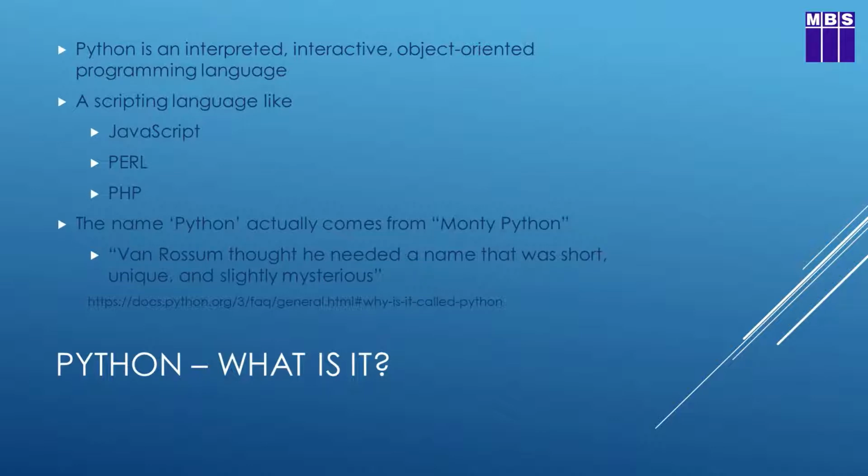Python was started off by Guido van Rossum and had its early days back in the early 90s, about 1991. Guido van Rossum started, but Python's really come to prominence in the last 5 years. The name Python actually does come from Monty Python. At the time that Guido van Rossum was working on the specification for the Python language, he was listening to a lot of Monty Python scripts. He thought he needed a name that was short, unique, and slightly mysterious, and thought that Python fitted the bill beautifully. So, Python we have.